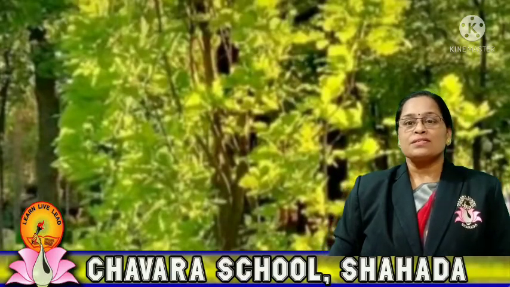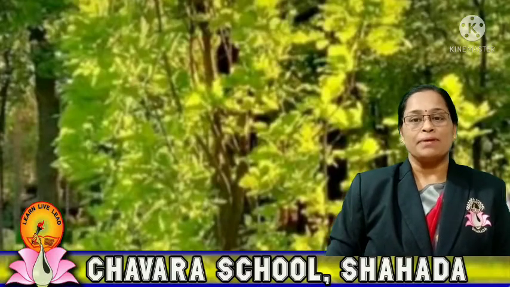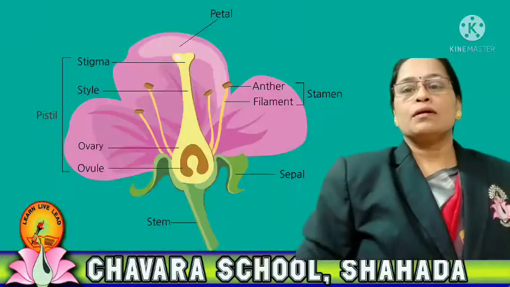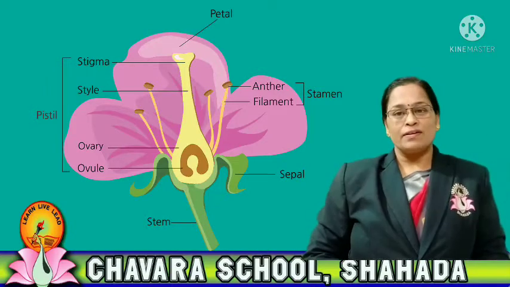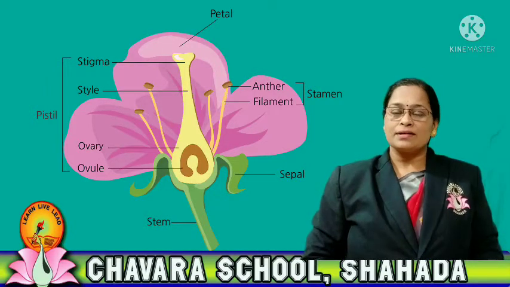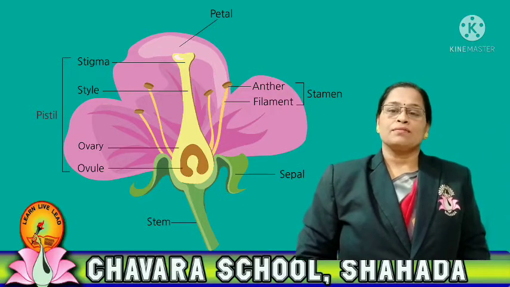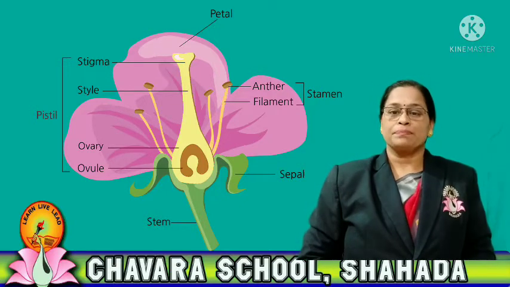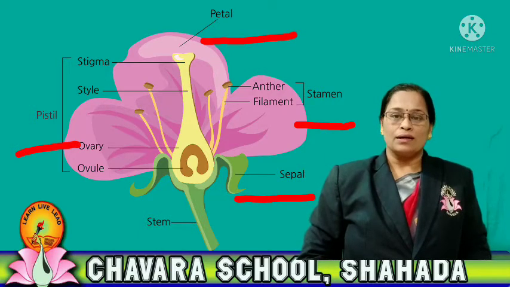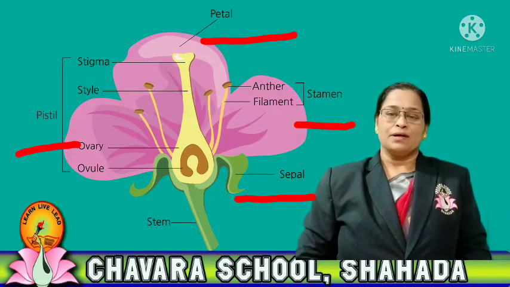So let's see first sexual reproduction in plants. In all flowering plants, the flower is the functional unit of reproduction. A flower has four whorls: calyx, corolla, androecium and gynoecium.